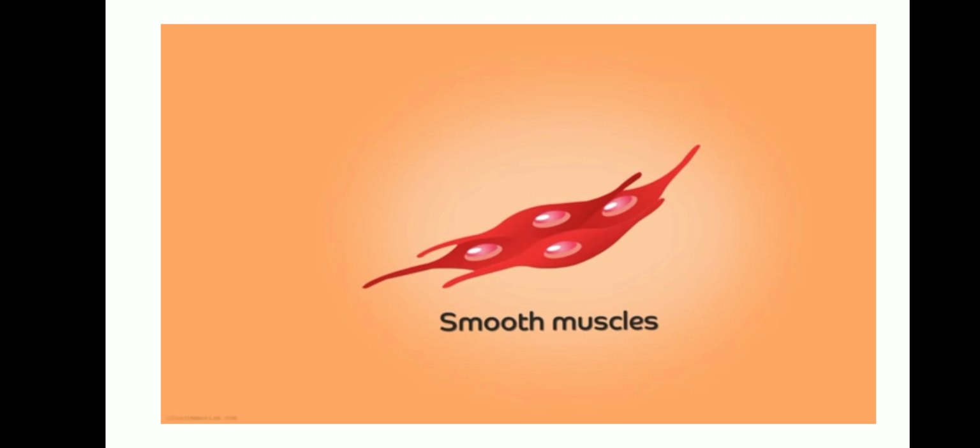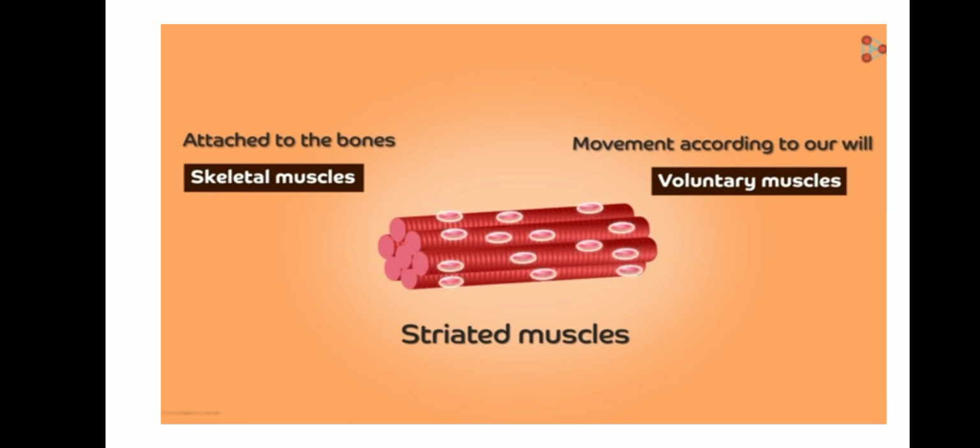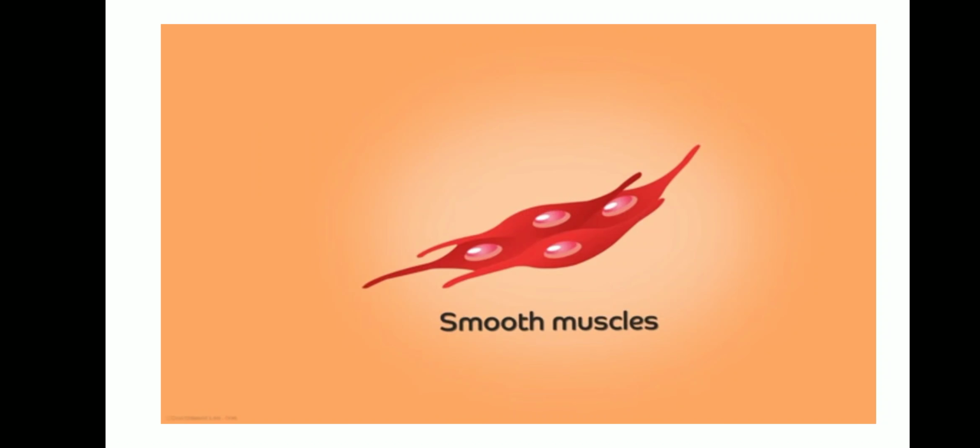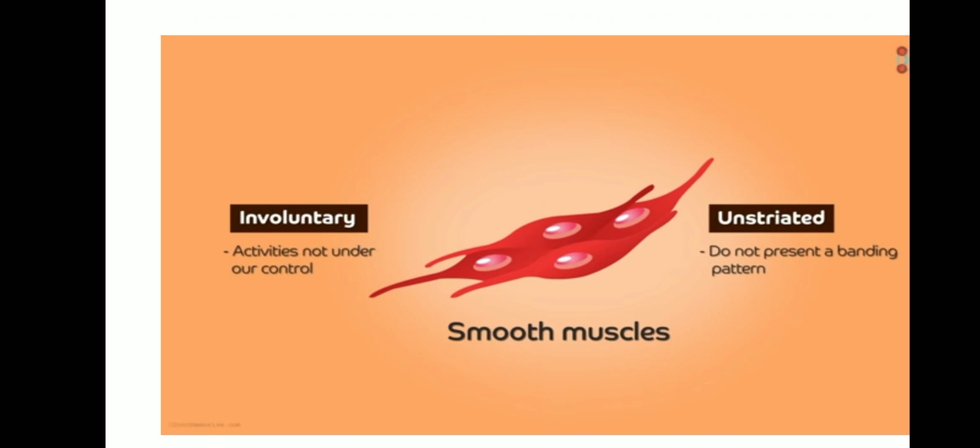We noticed many stripes in the skeletal muscle, isn't it? But here in the smooth muscles, you are not able to find any striations. And the smooth muscles are not under our control. It is involuntary in nature. That's why these muscles are called involuntary muscles. Why? We cannot control the movement.